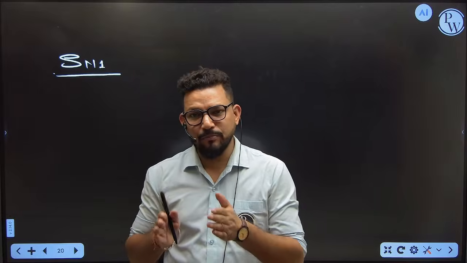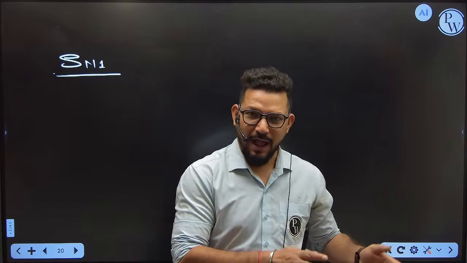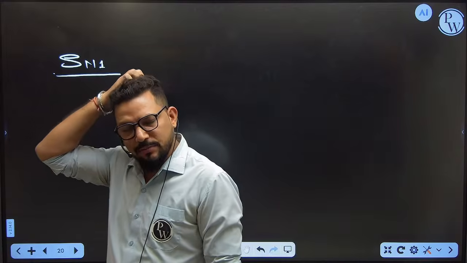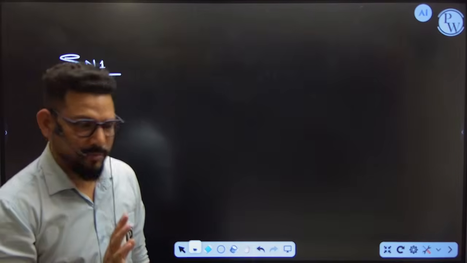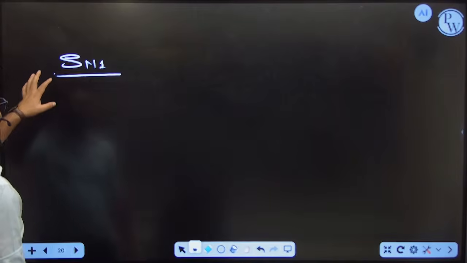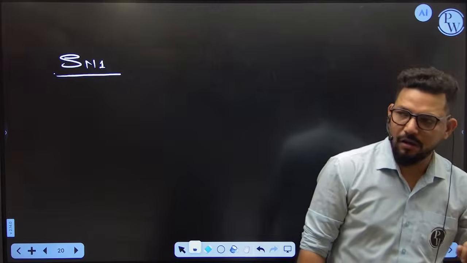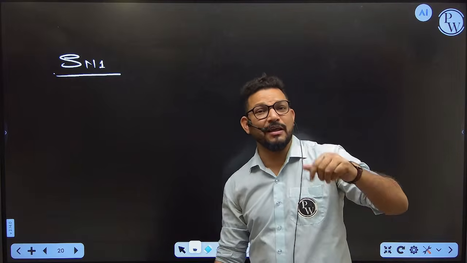So that's why please don't bifurcate chapter by chapter. I am teaching you everything chapter by chapter, but ultimately all the concepts are interconnected with each other in organic chemistry. Now we are talking about SN1, and with the help of SN1 we are able to predict the reaction via substitution.